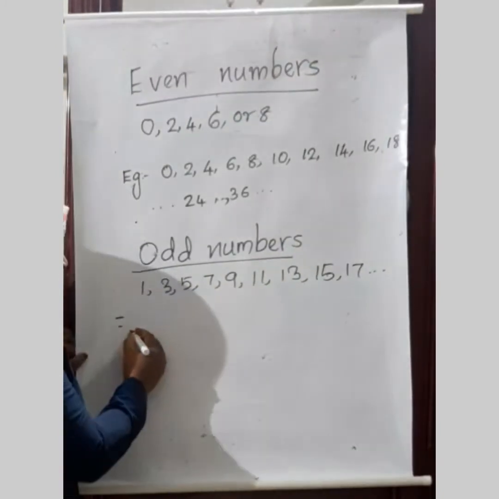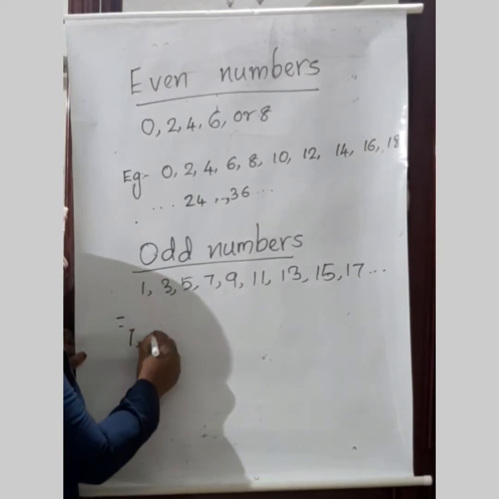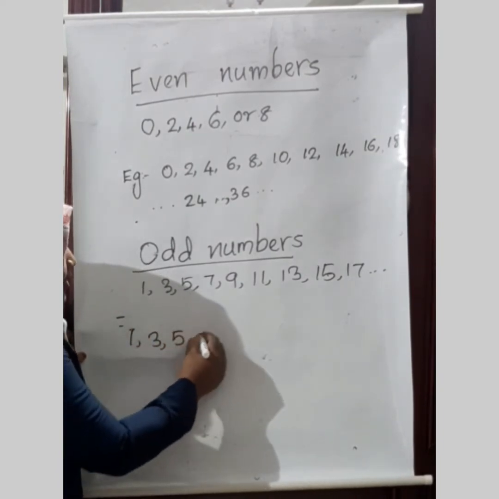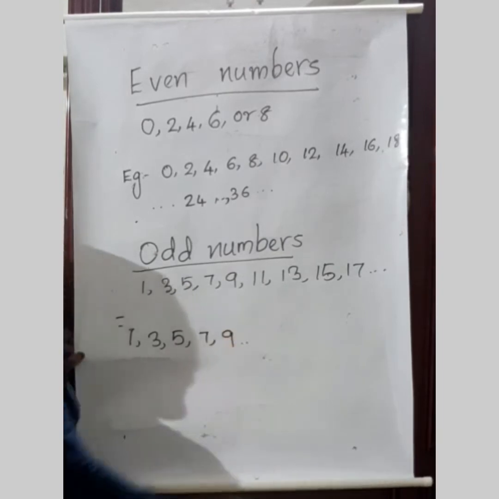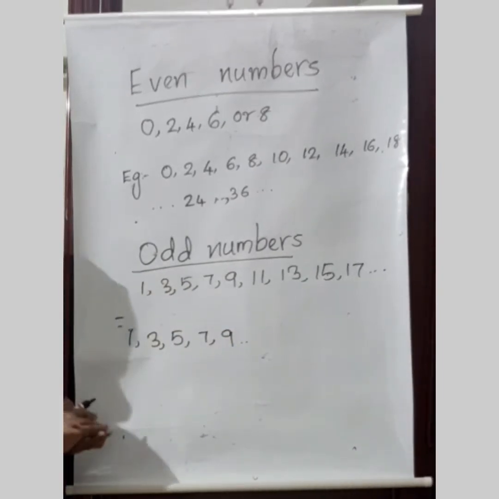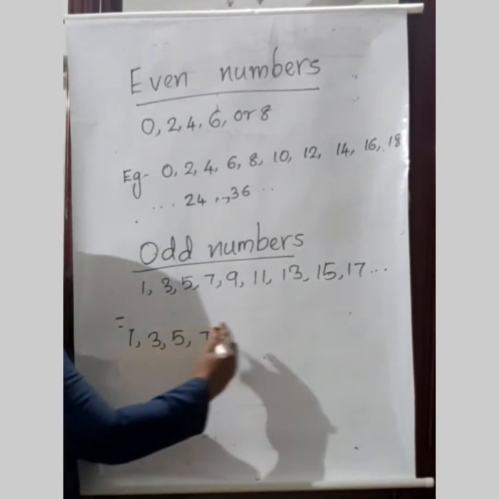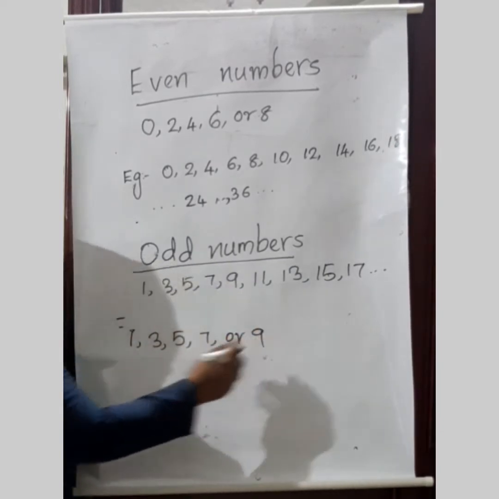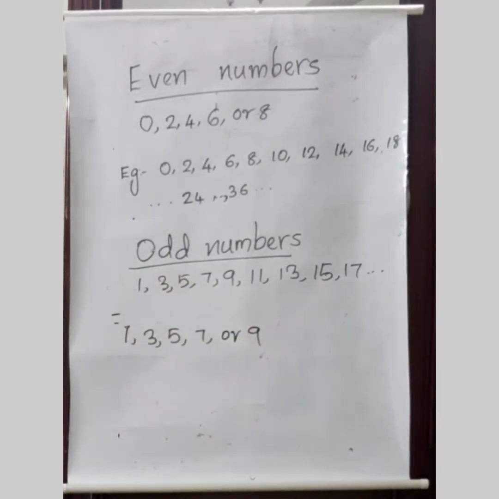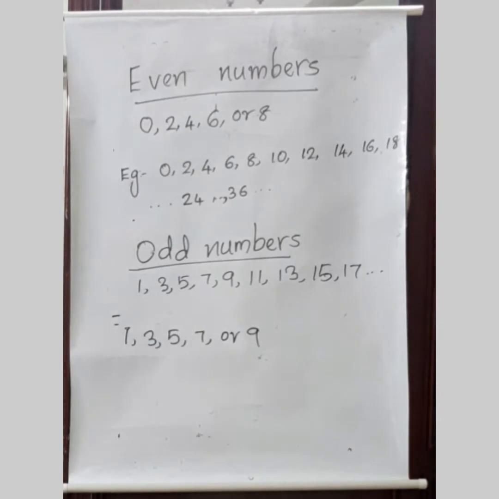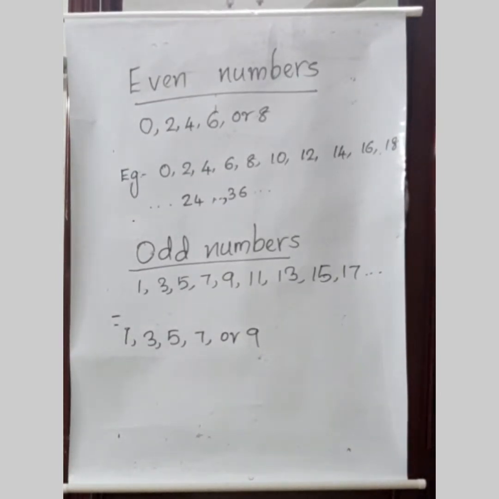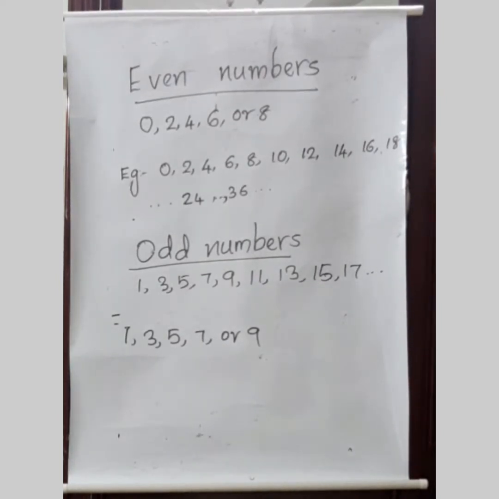The numbers having 1, 3, 5, 7 or 9 in the ones place digit are called odd numbers. Did you get the idea?